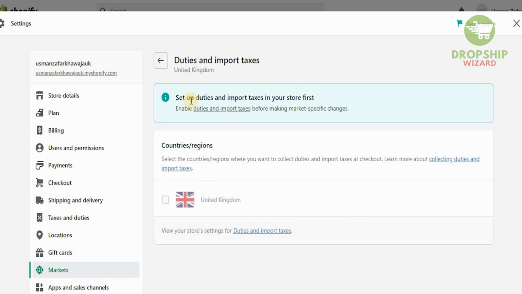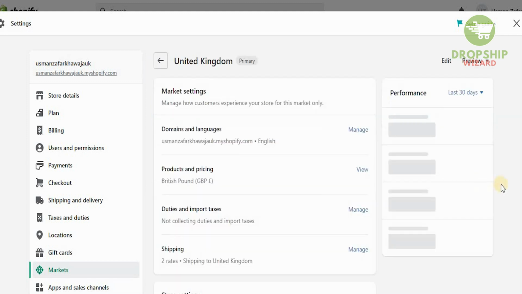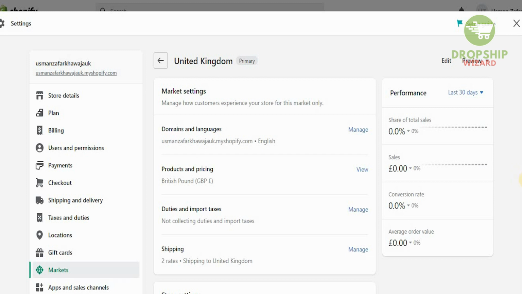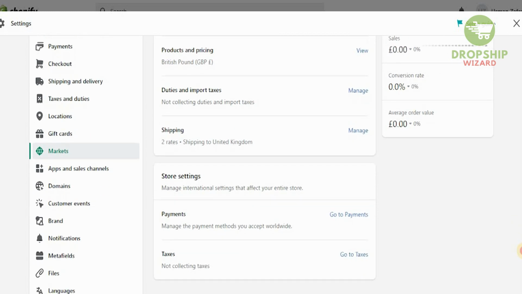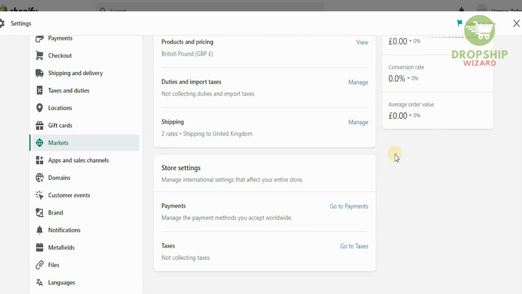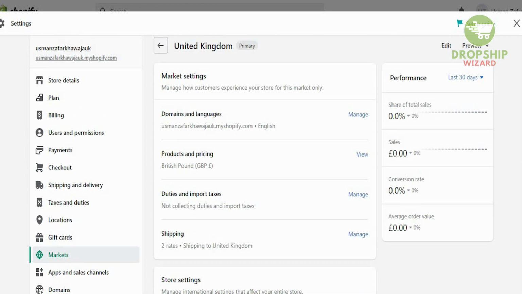Once we do that, we have to set up the duties and taxes in the store first. So we have enabled that before making market-specific changes. Obviously they go with the general rules to collect the tax and duties, but you've got to make sure that you do all of that, because at the end of the year you would have to be in a position to pay taxes, and if you're not collecting taxes, then that definitely is going to be a problem. So that is how simple, straightforward and easy it is to set up an account in the UK for your dropshipping business.